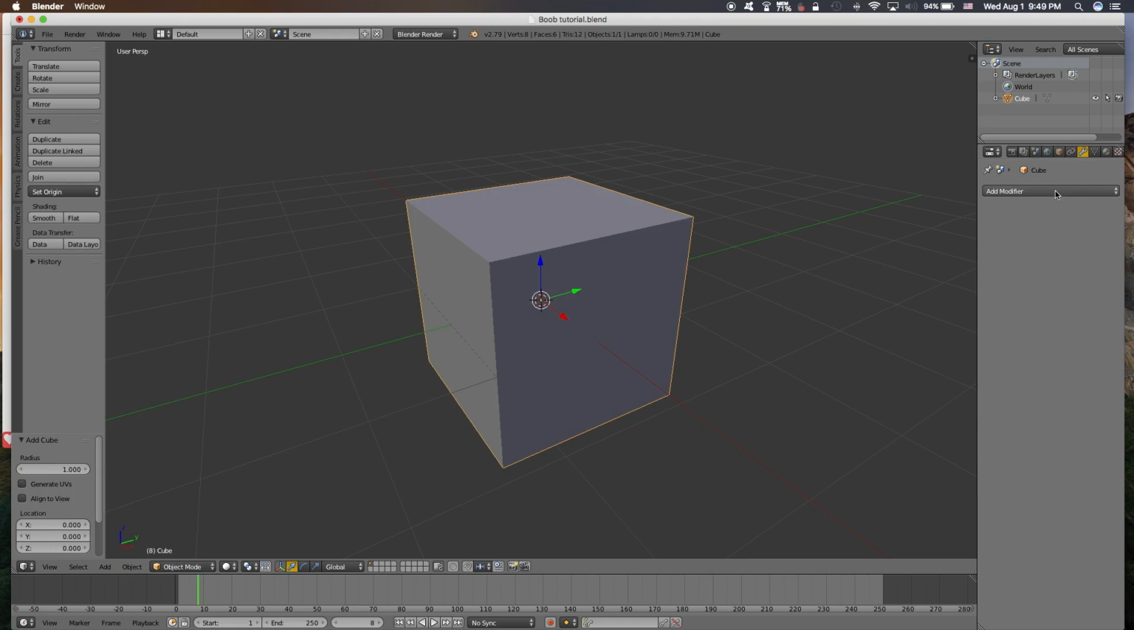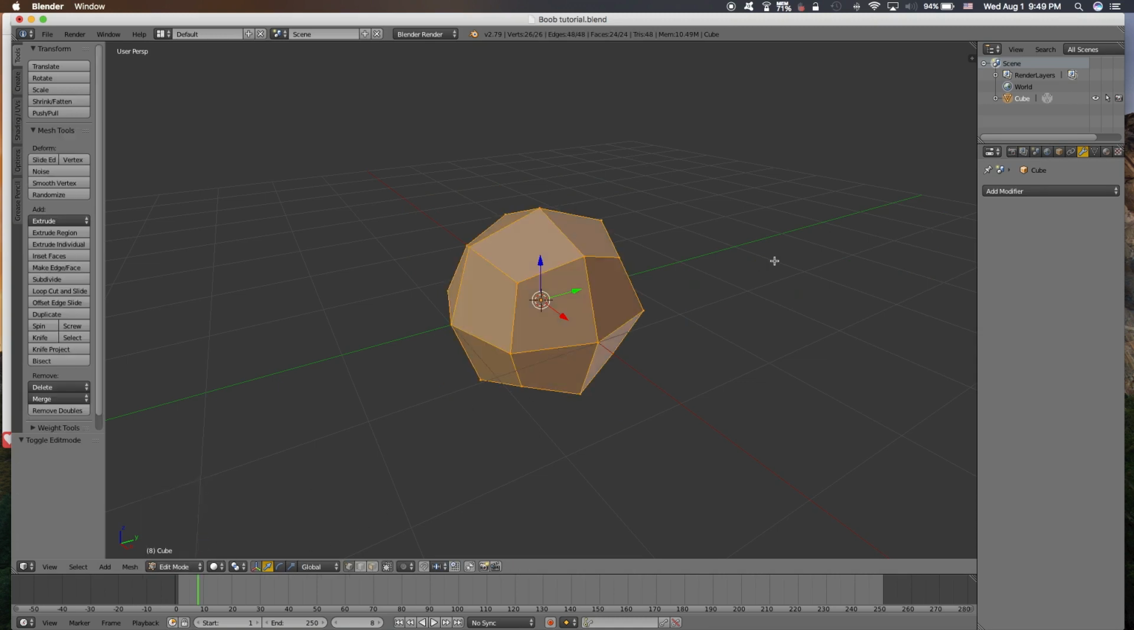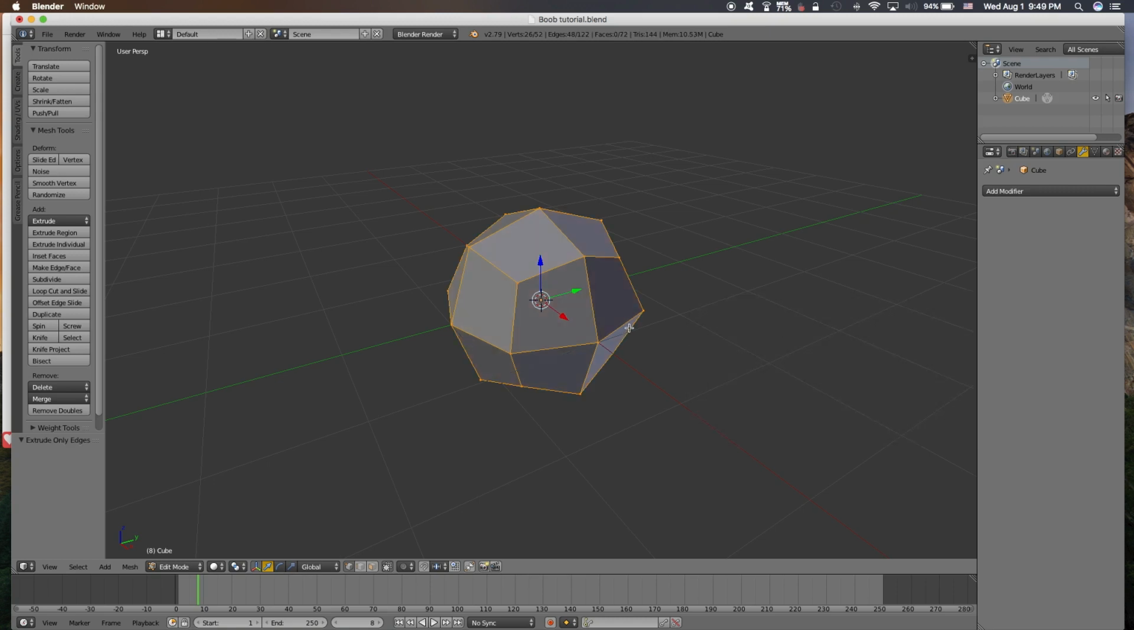we subdivide the surface just like this and apply that, and we go to the edit mode. Okay, now press spacebar and search for the extrude edge. This one. Ta-da! And then we begin to scale.